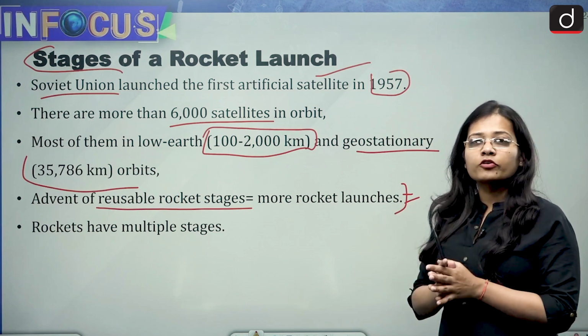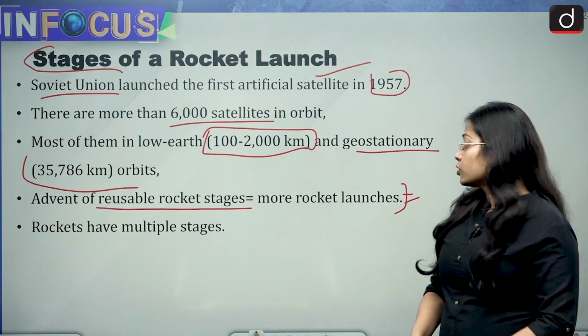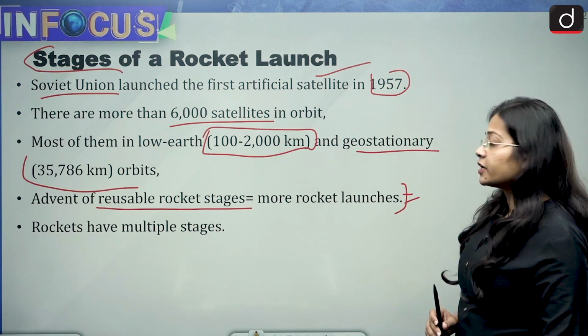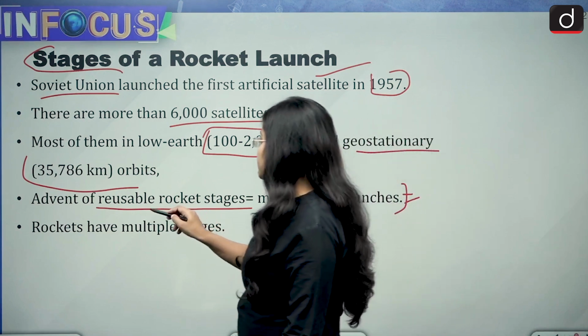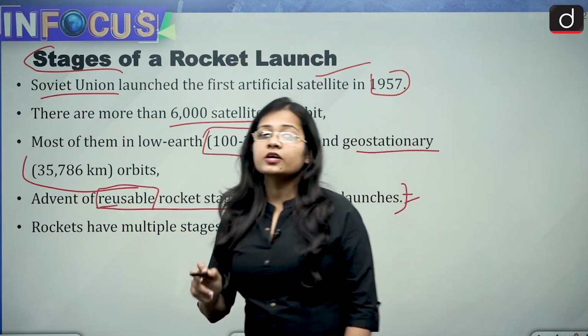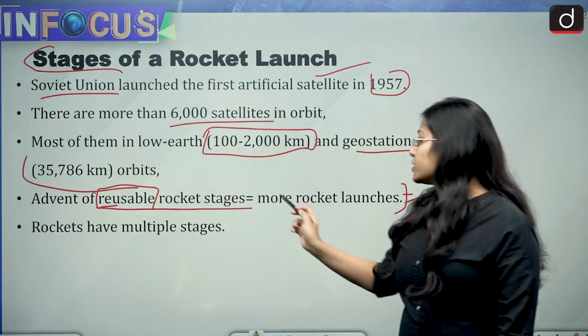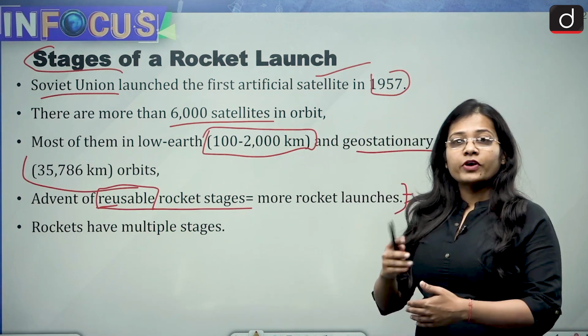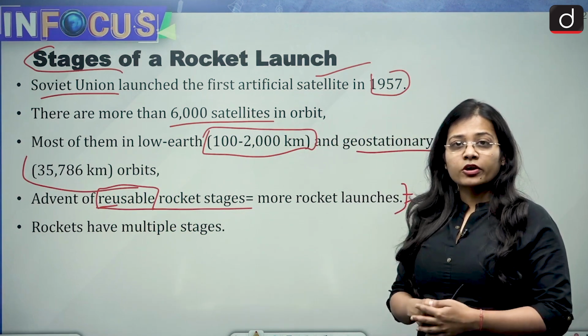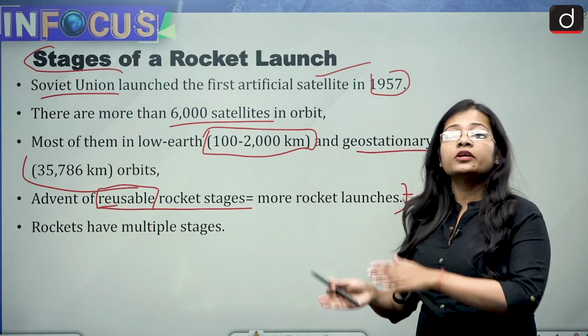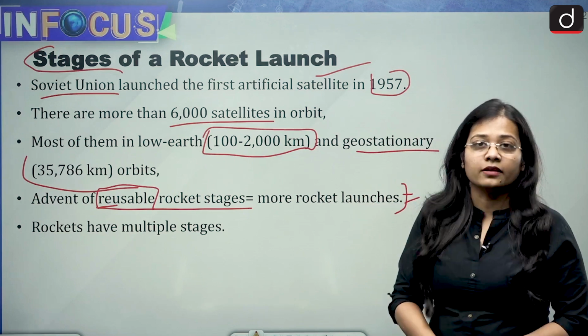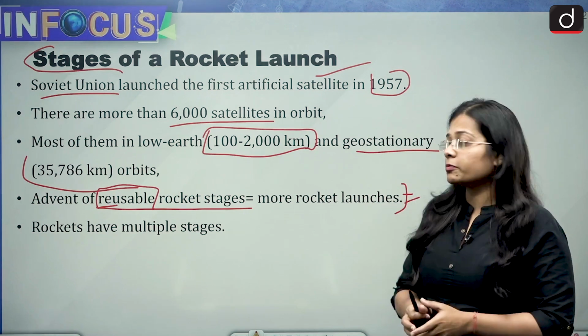More and more rocket launches are taking place, and with it, the advent of reusable rocket stages is also increasing. Reusable rocket stages means that when the stage of that rocket is done or has been completely used, then it can be used again. So that is what is called reusable.